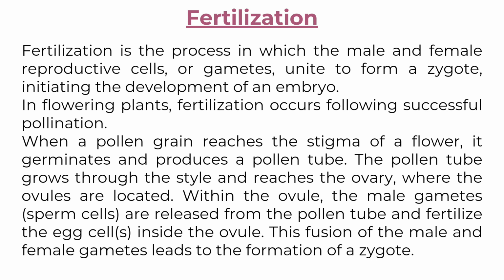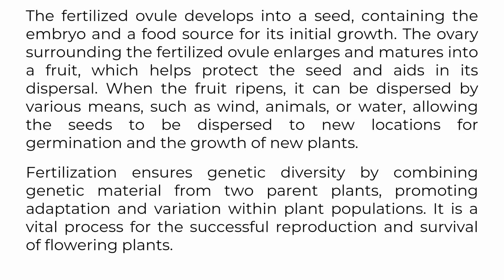Within the ovule, the male gametes, sperm cells, are released from the pollen tube and fertilize the egg cells inside the ovule. This fusion of the male and female gametes leads to the formation of a zygote. The fertilized ovule develops into a seed, containing the embryo and a food source for its initial growth. The ovary surrounding the fertilized ovule enlarges and matures into a fruit, which helps protect the seed and aids in